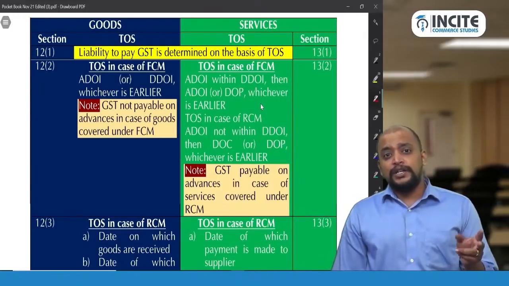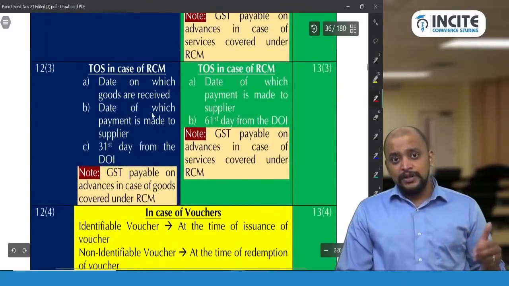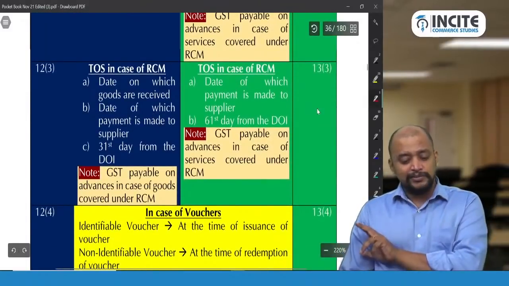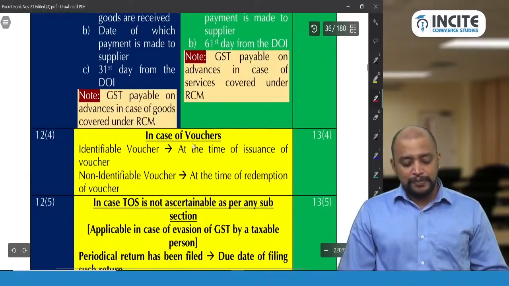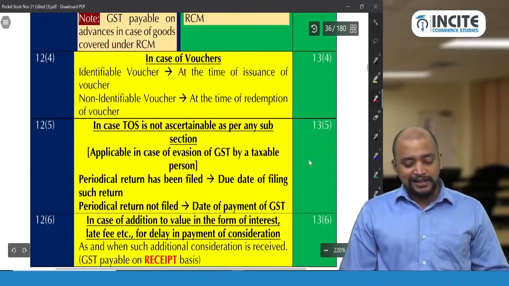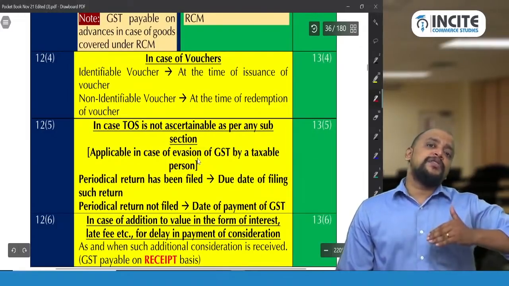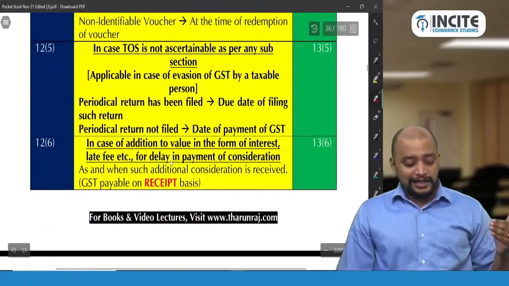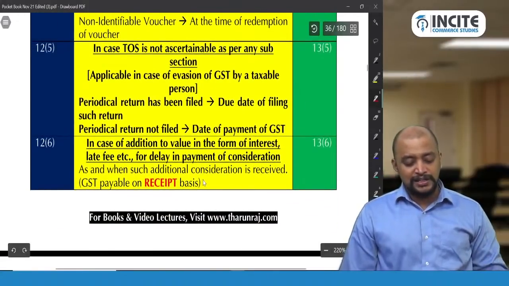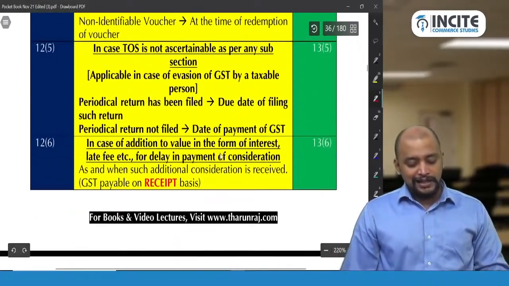Goods FCM 12.2, services FCM 13.2, goods RCM 12.3, services RCM 13.3, and 12.4 and 13.4 common time of supply in case of vouchers. 12.5, 13.5 common time of supply in case of residuary, when the time of supply cannot be determined as per any of the above subsections. And 13 subsection 6 and 12 subsection 6, that is interest or late fee or penalty, what will be taken as the time of supply.